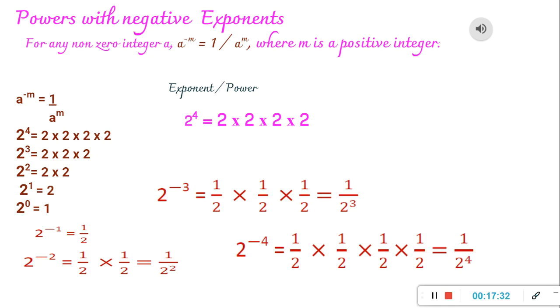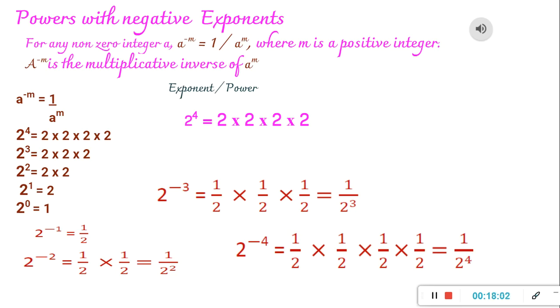So a raised to minus m is equal to 1 upon a raised to m. So 2 raised to minus 4 can be written as 1 upon 2 raised to 4. So now we find the answers of 2 raised to minus 4 and 10 raised to minus 7, right? 10 raised to minus 7 is equal to 1 upon 10 raised to 7. So this is how we relate negative exponents with the positive exponents.